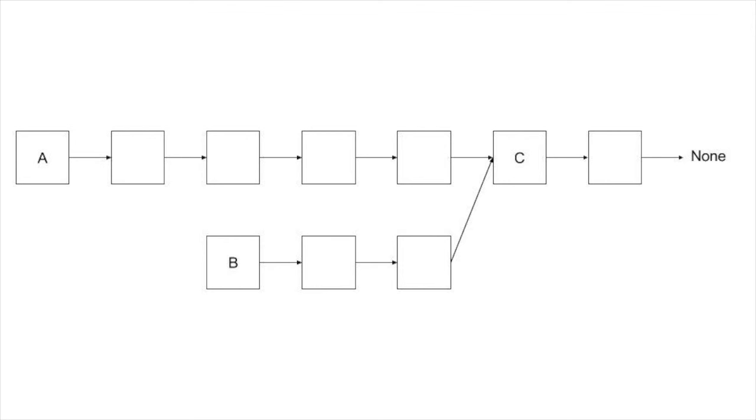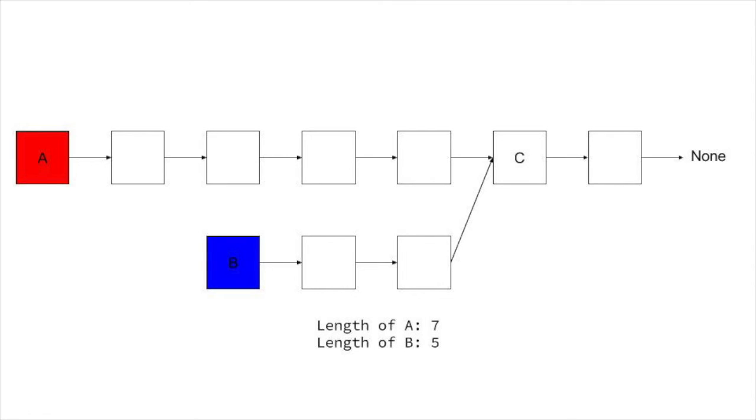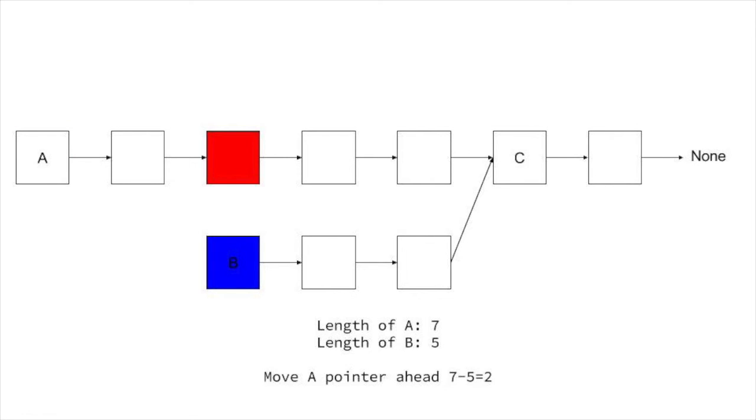There's an O(nm) brute force solution, but we can do better. First, check how long the lists are, which takes O(n + m). Then, note that at the spot of convergence, we'll be at the same distance from the end on both lists. Great. Start with 2 pointers at the head of each list, then move the pointer of the longer list ahead until both pointers are at the same distance from the end.